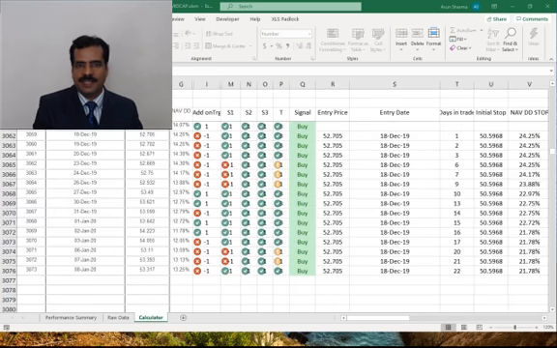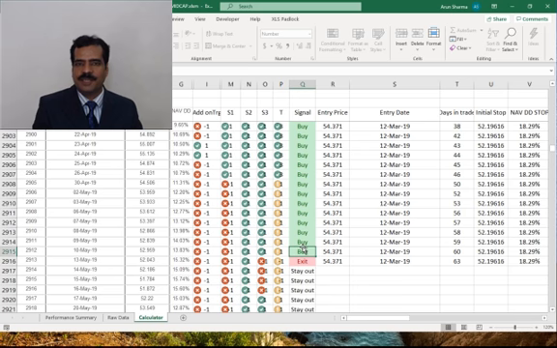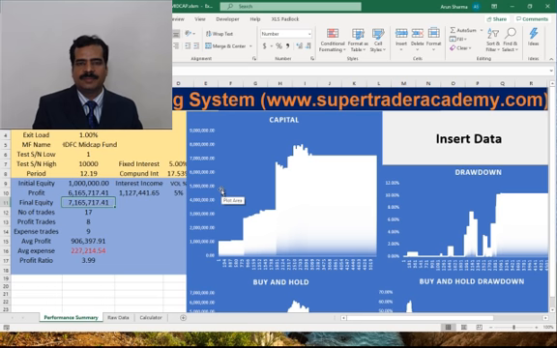This is the calculator sheet. This calculates and directs us to act as per the conditions in the market. As you can see, we can get buy, exit or stay out indication from this Excel sheet. The dashboard shows the performance of the system.